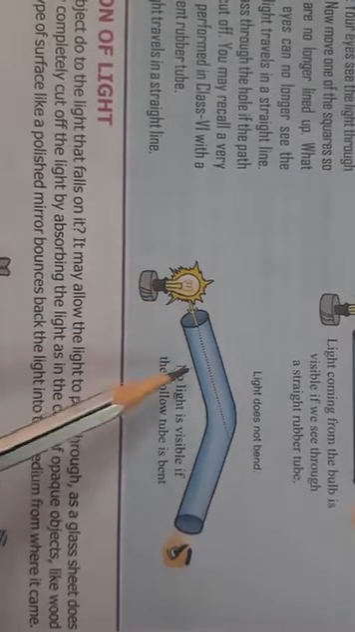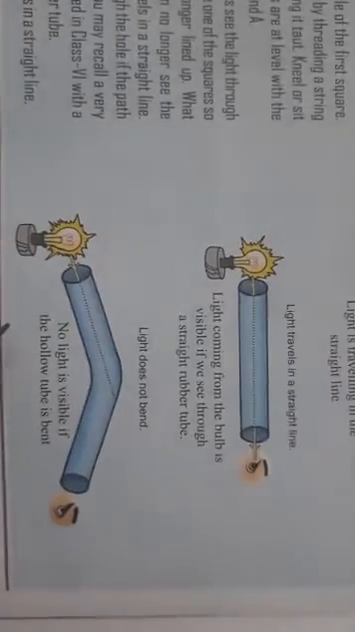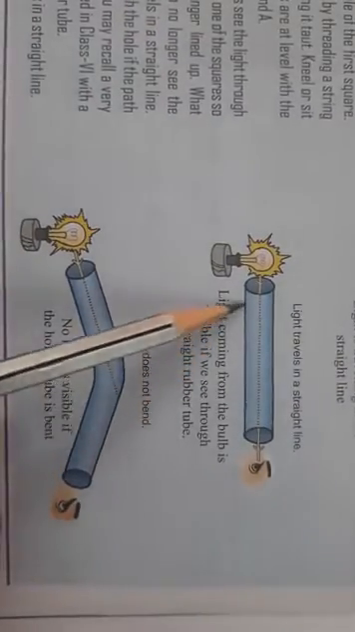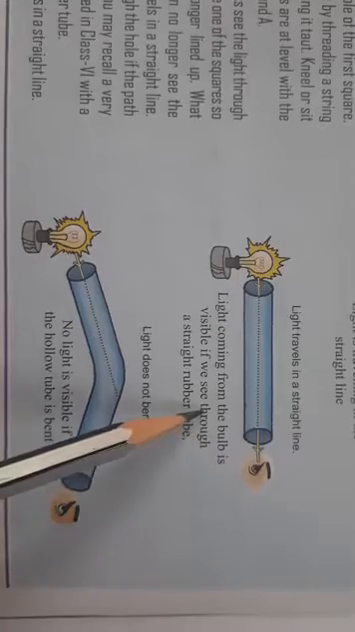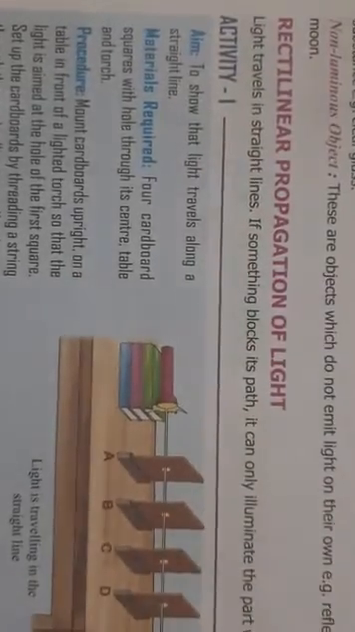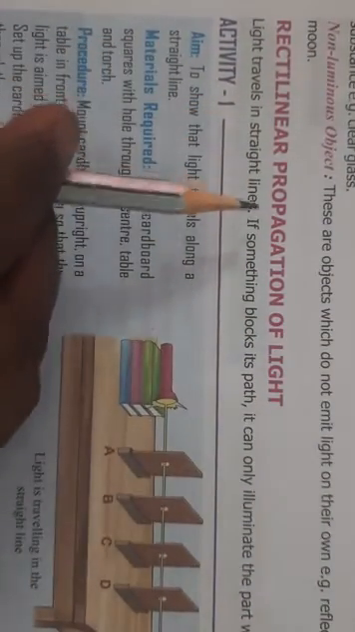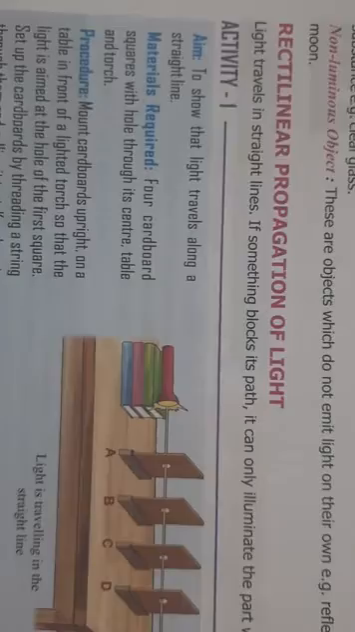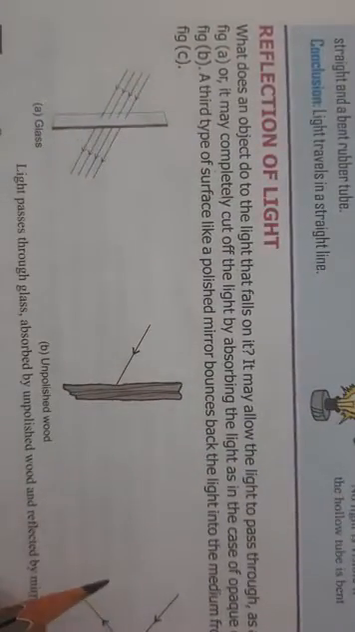So what does this prove? This proves that light always travels in a straight line. And what is it called as? It is called as rectilinear propagation of light. Okay, rectilinear propagation means the property of light to travel in a straight path. Then we come to reflection of light.